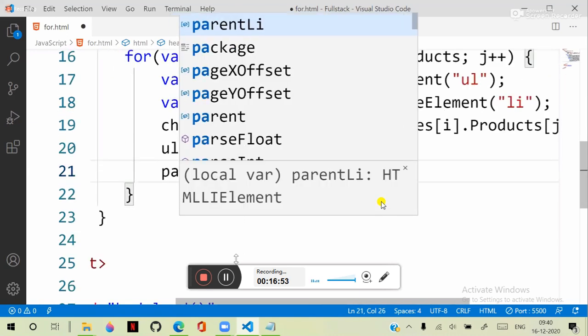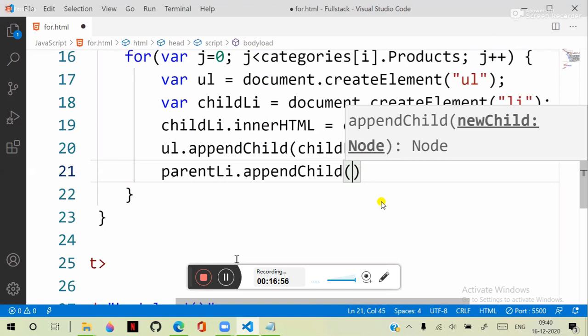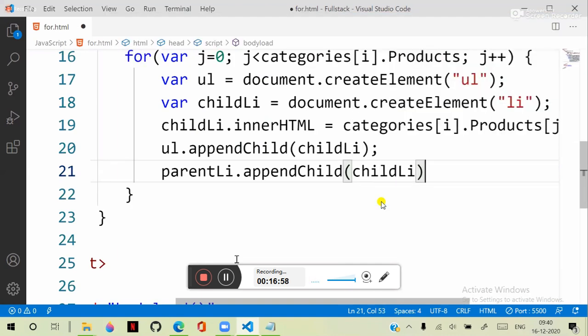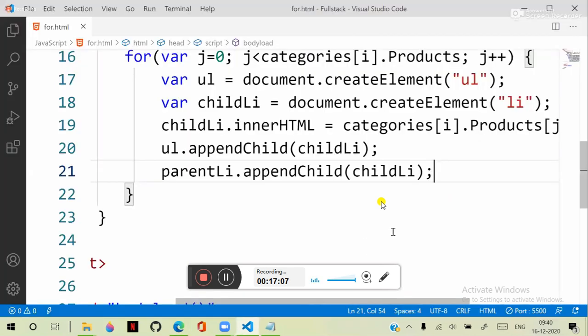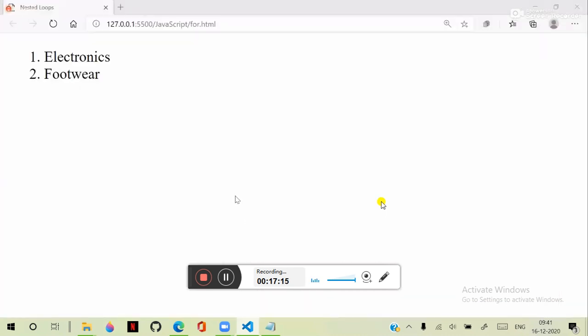That means parent li dot appendChild, we have to use child list item. Child list item must be added into the parent list item. Then it gets you what you are looking for here. That means we need to save this here.